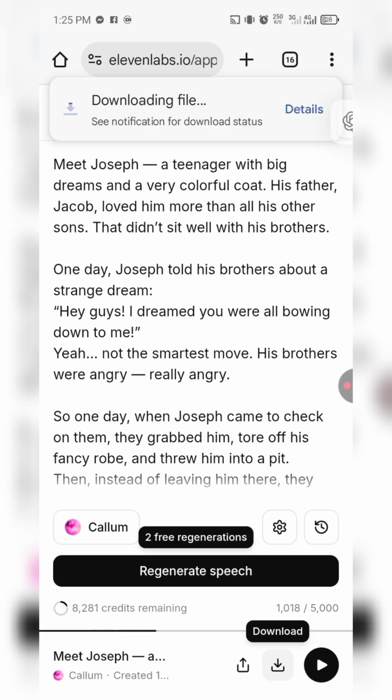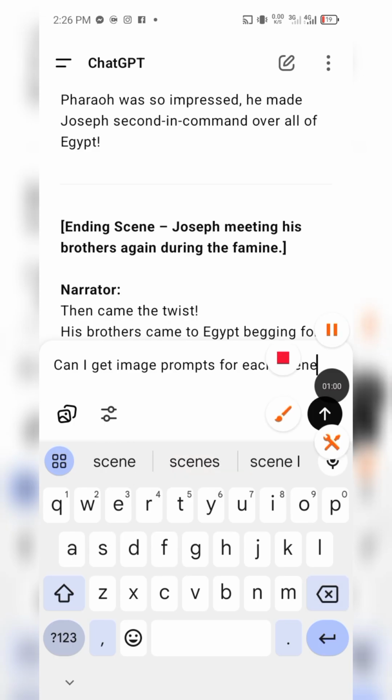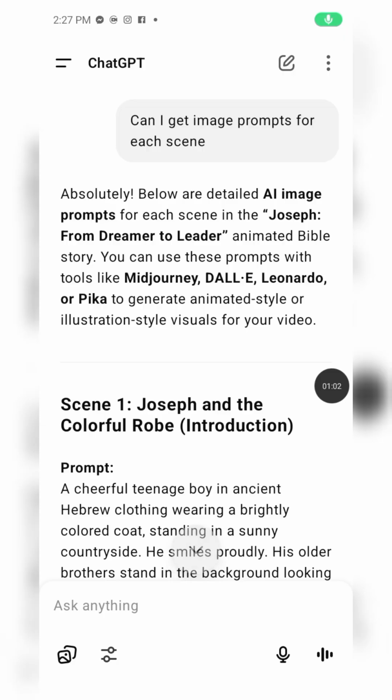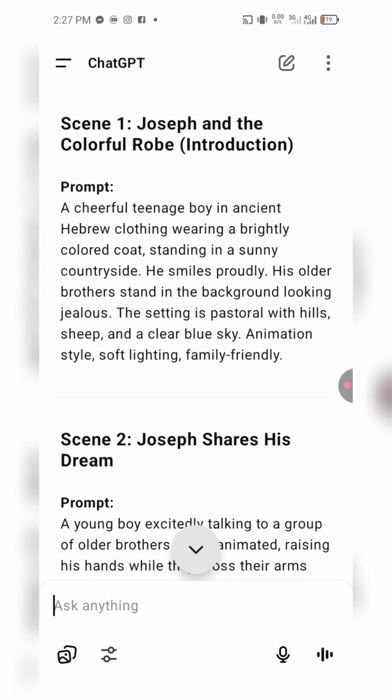So now it is not just lovely. So this is going to be our narrator, right? So I'm just going to download. Now we'll come back to Chat GPT and write out this prompt. Can I get image prompt for each scene? Right, so each scene you want to create an image for that scene, and so Chat GPT has given us the image prompt for each scene.